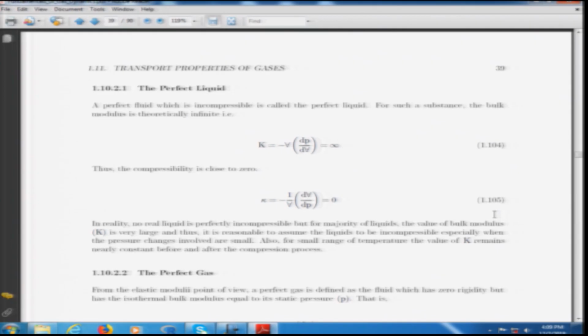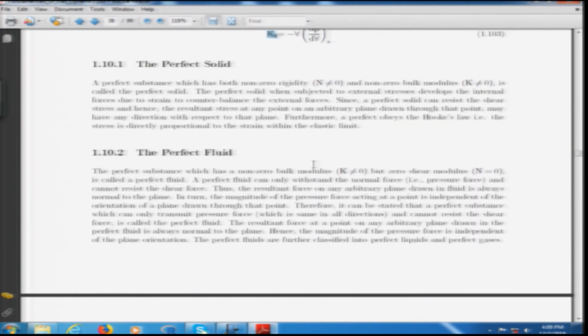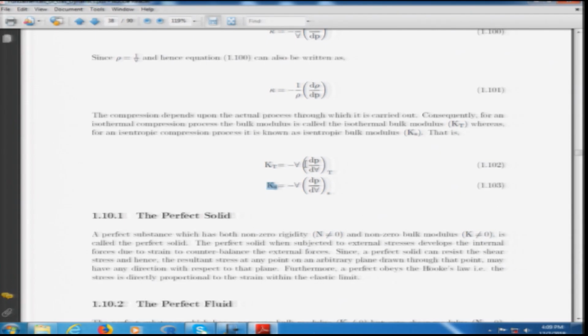A perfect liquid, in terms of compressibility rather than seeing from the bulk modulus, is given by minus 1 by rho d rho by dp. When the change in density of a perfect liquid is 0, the compressibility comes out to be 0.